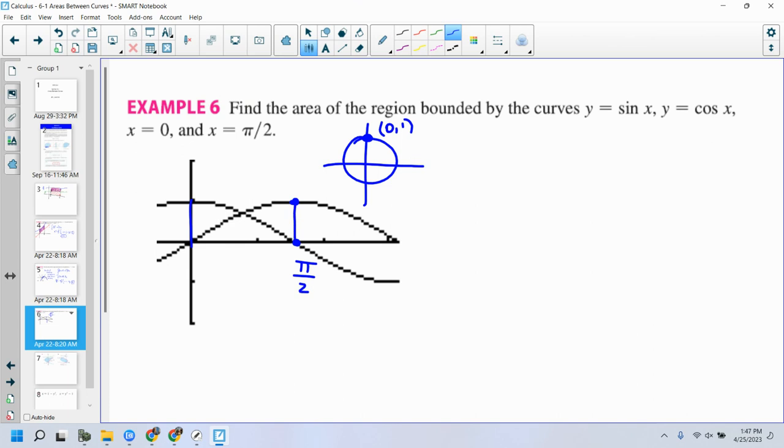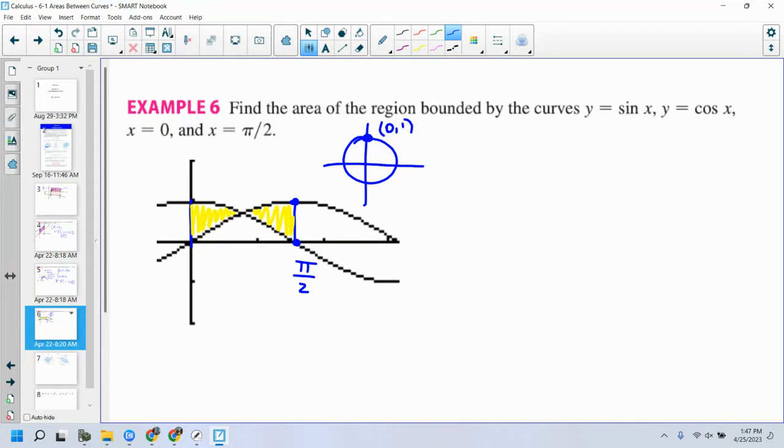So I want to find the area of the region bounded by these curves. What is that saying? Find that total yellow area. Now, I have to take this in 2 separate pieces. Because think about it, what's above and below? Doesn't it change halfway through?